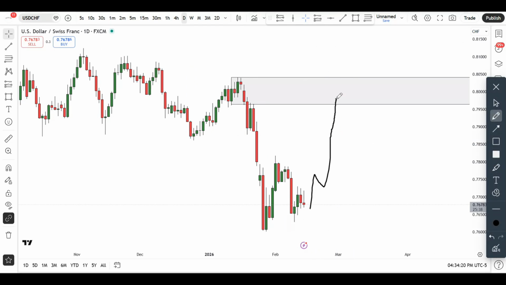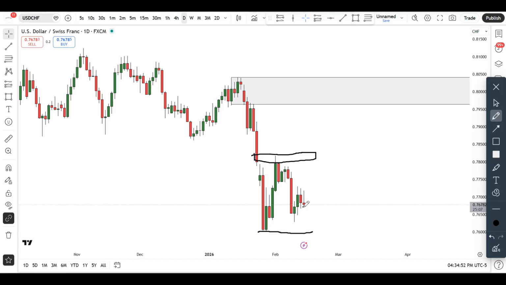If we get a pullback into this area, obviously the 0.7950, 0.8000 area is going to be a key level for the bears to start coming into this market again. So obviously this is what I'm going to be keeping an eye on in the event we get a pullback into that particular area. But again, the market is quite far from that level right now, and obviously this is the daily chart, so I'm not going to sit here and say that I expect that to happen next week. But based on the price action, I'm going to be keeping an eye on this particular level and also this particular area that we have here.